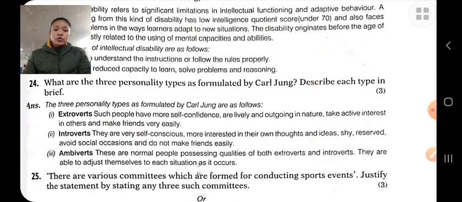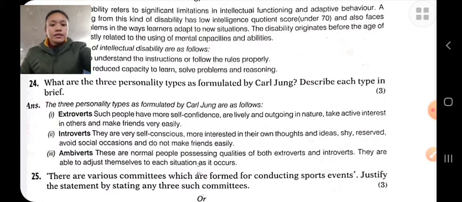Extrovert personality people are outgoing, friendly, talkative, social in nature, easily adjust with other people, live in the present rather than the future, interact with others quickly, take decisions quickly, etc. These are the two types of personality